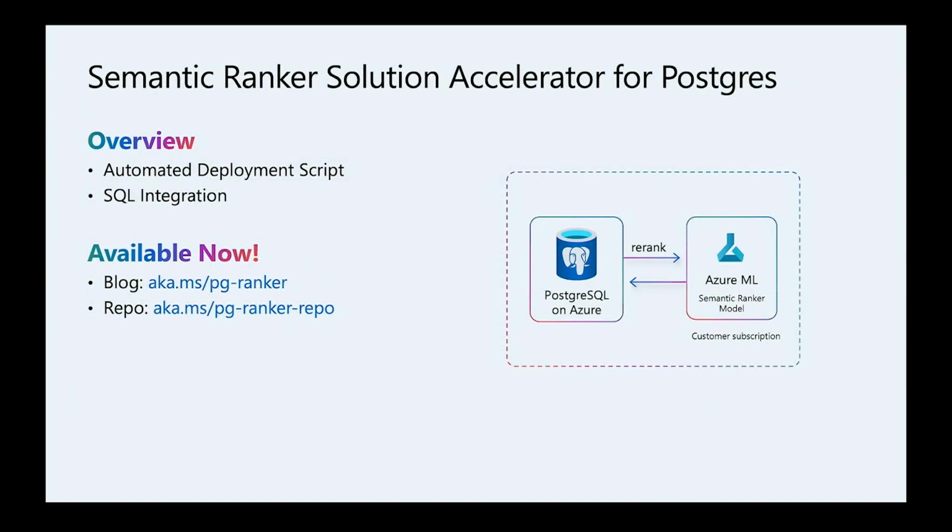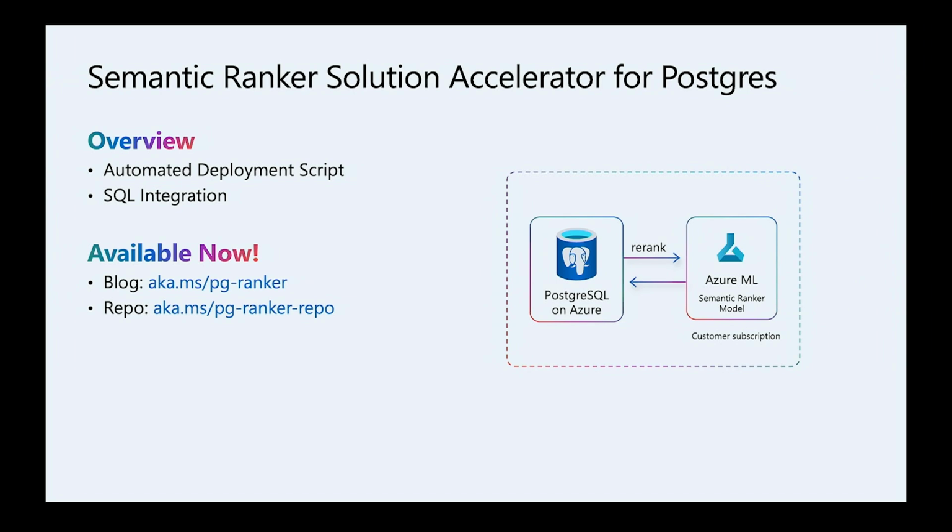I'm excited to announce that today we are making an end-to-end solution accelerator available to you, showing how you can extend your Azure Postgres deployments with semantic ranker capabilities. This solution accelerator provides an automated deployment script that deploys this BGE Reranker model, or it's easy to switch to any other, into Azure ML as an endpoint.